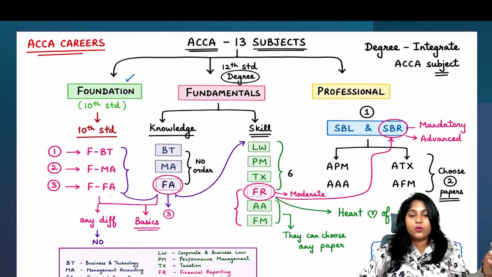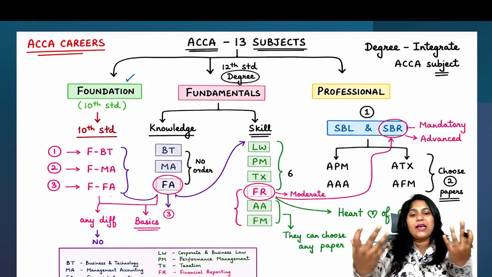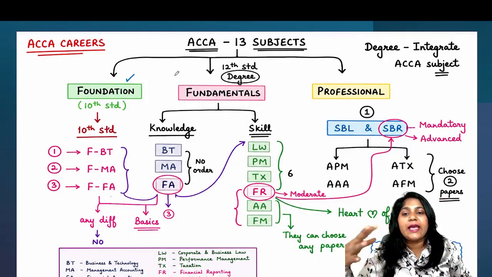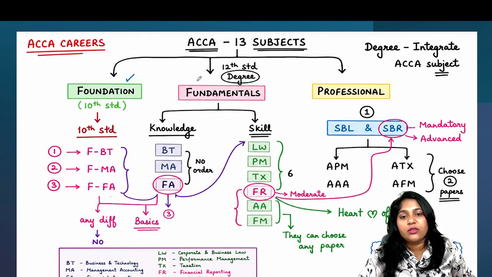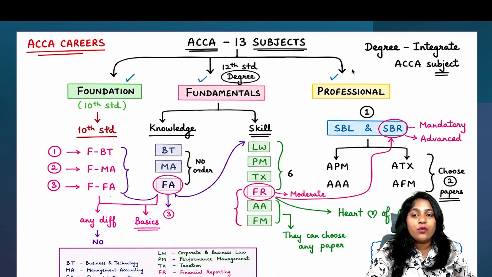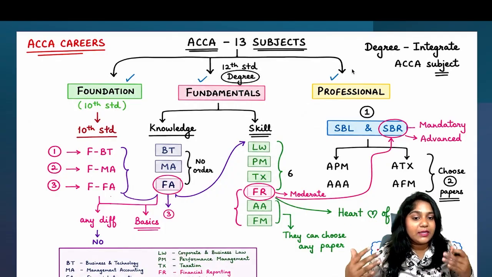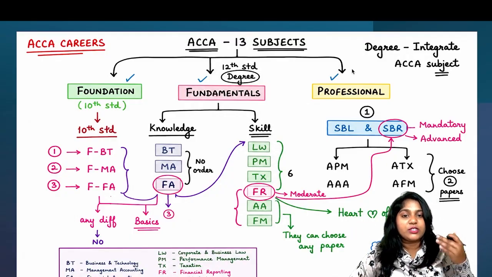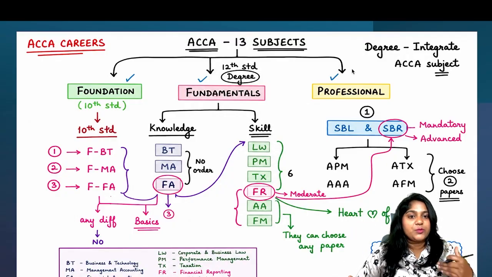Let's have a basic understanding of how the overall subject works. You do know that ACCA has three different levels: foundation, fundamentals, and professional. Most of you think it is only skills, knowledge, and professional, but in reality, if you go to the ACCA website, it is divided into three levels, where the first is foundation, the second is fundamentals, and the third is professional.